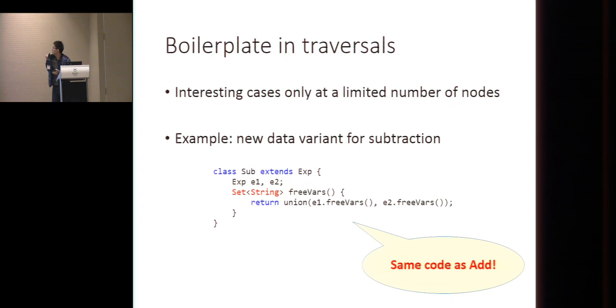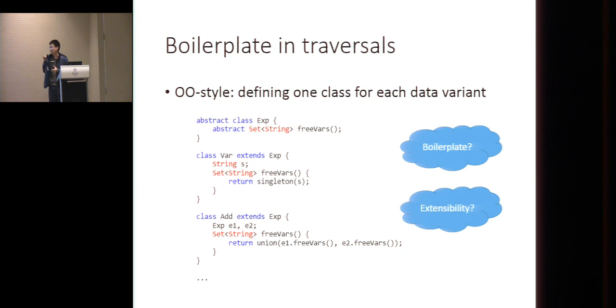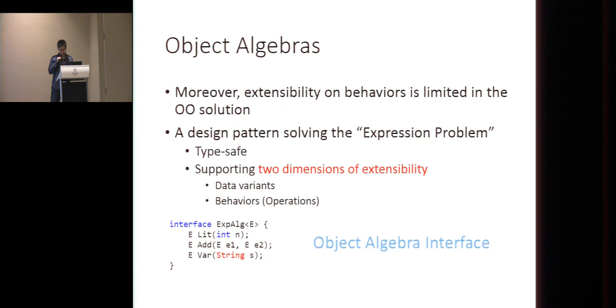the code like this, and the method traversals returns a set of strings, and it simply delegates the task to the subnode, and it gets 2 small sets, and it tries to get a union of these 2 sets. And the code is exactly the same as the add before, as you can see, because for add or for sub, we just simply collect the information and gather. So it's the same. And so how to avoid this boilerplate code?